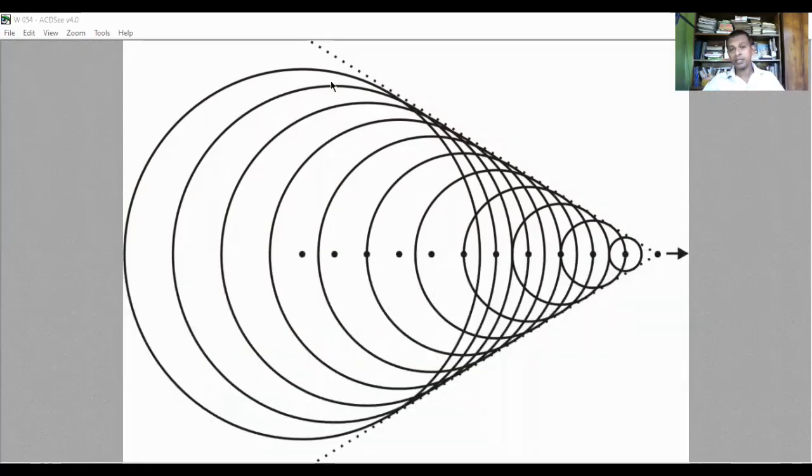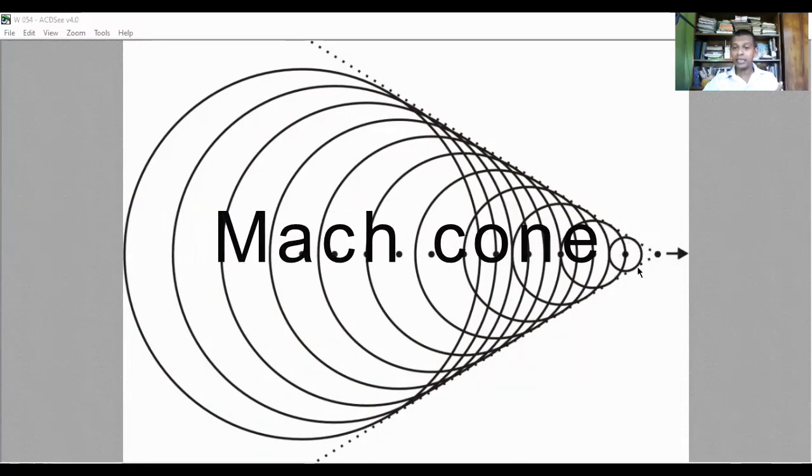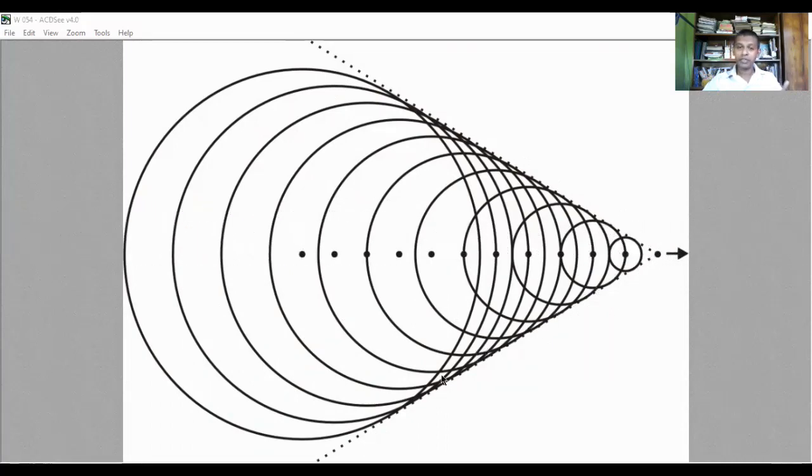Therefore here spheres are overlapping each other. Then you will have a cone. Okay, this is called the Mach cone. Then along the surface of the Mach cone you can see wavefronts cross each other, constructive interference takes place. As a result, the shock wave appears along the surface and the sonic boom can be heard.